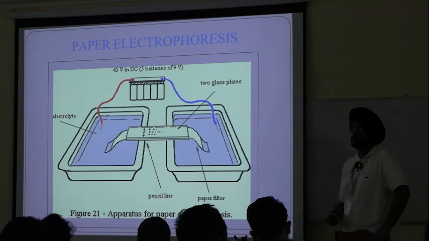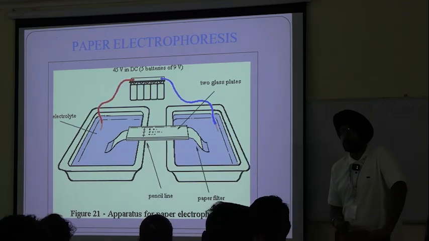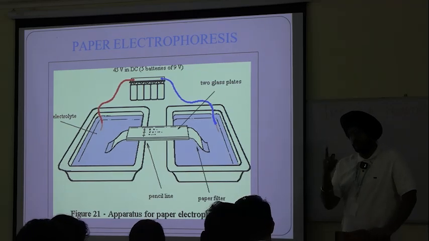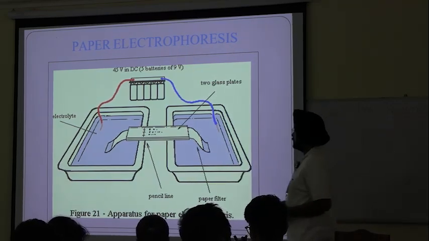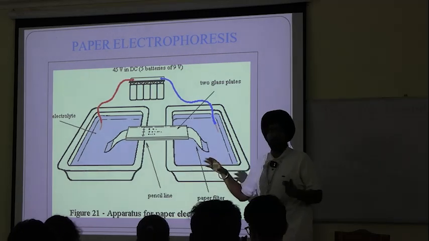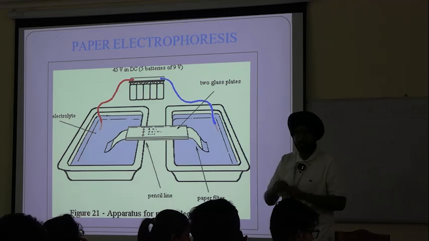This is the setup for paper electrophoresis, which is an example of zone electrophoresis. See, this resembles roughly a kind of electrochemical cell.